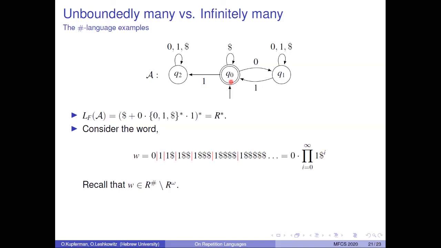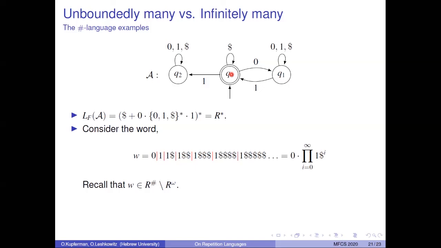So we start from Q0, and then we see the letter 0. We have to move to Q1. From here, we can stay at Q1 as long as we want. Let's consider the case where we stayed at Q1 until we see a 1 that precedes 4 dollars. For example, this one. So we see that 1, and we move to Q0. Then we see 4 dollar signs, so we cycle at Q0 4 times. This means that overall by now we saw Q0 5 times.